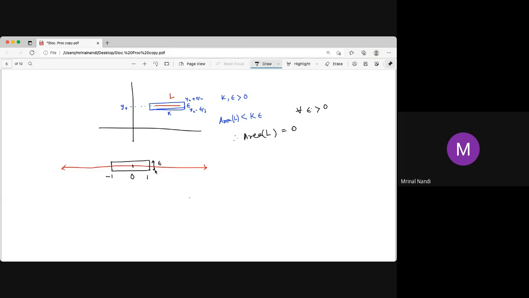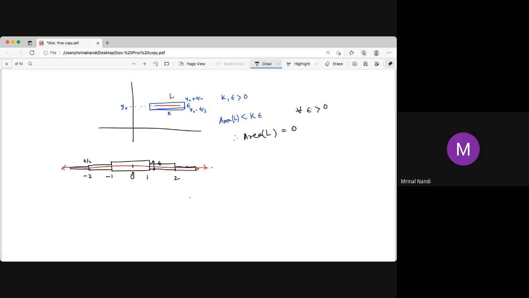In the next step, we choose the next rectangles with height epsilon by 2, from 1 to 2 and from -2 to -1. Again, we choose the next one with height epsilon by 4, and likewise, dot dot dot. So what is the area of the union of all these rectangles? All the rectangles are disjoint, so it is the sum of their areas.